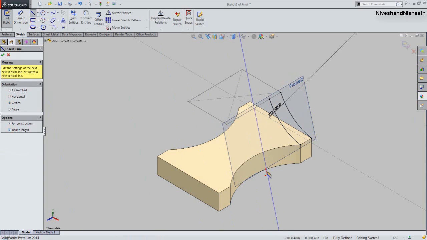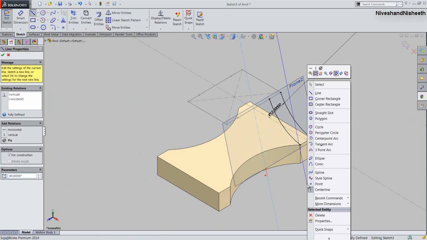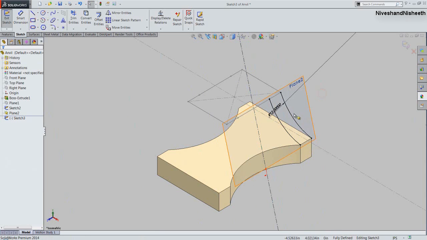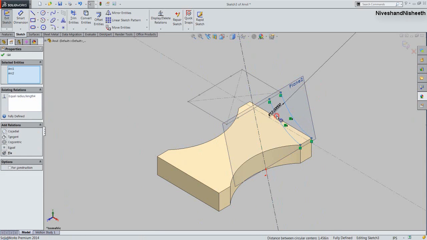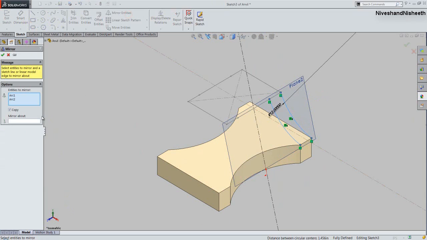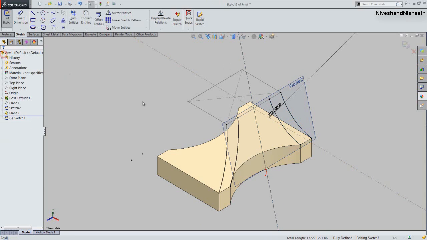Create a center construction line over the part origin, and we will create a mirror of these sketches by using mirror entities command. Okay, finish the sketch.